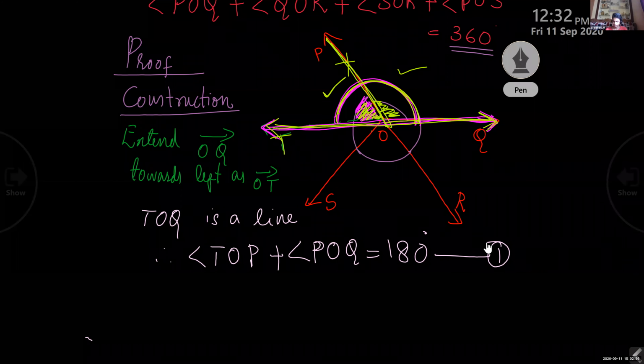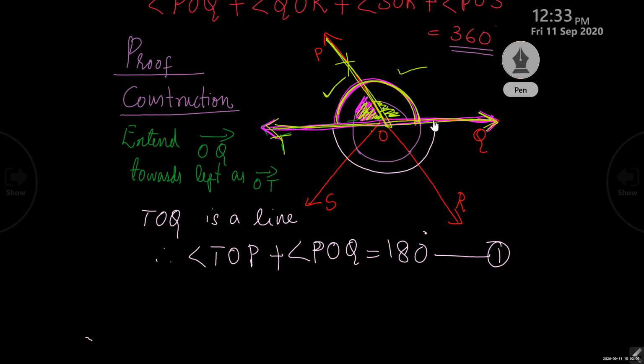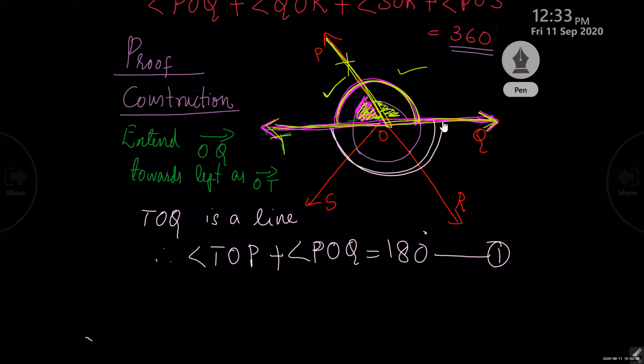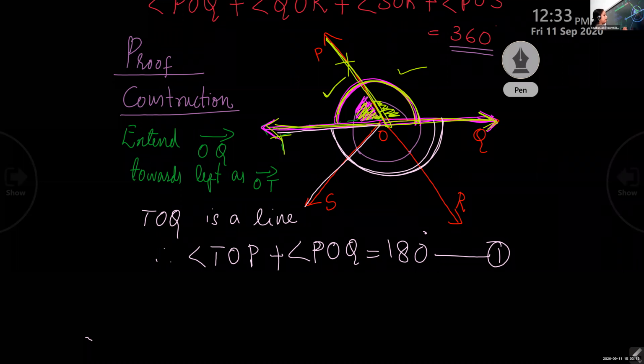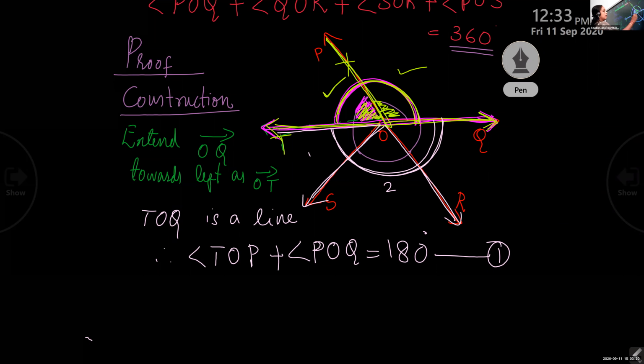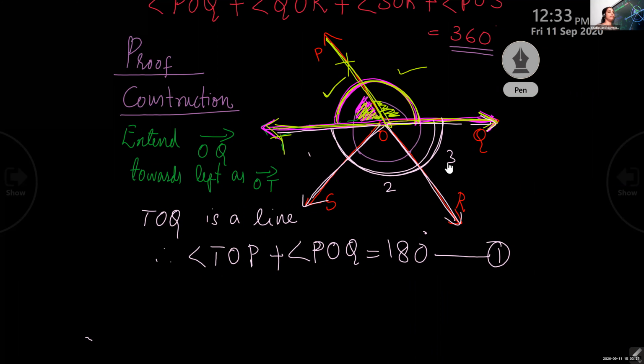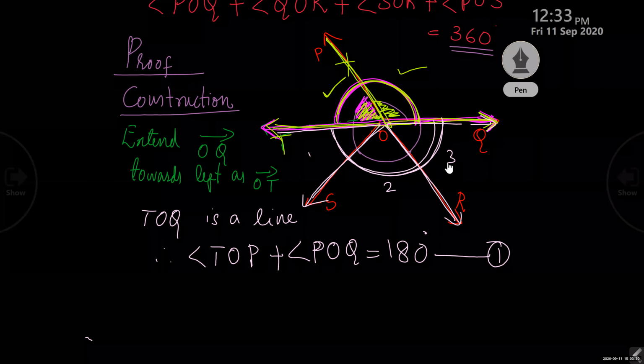Okay. Now you take the lower part. Lower part, that also 180 degree, right? In the lower part, how many angles are there? Three angles. This one, first one, and another one, second angle, and this one also. Three angles are there. What is the sum of it? 180 degree.